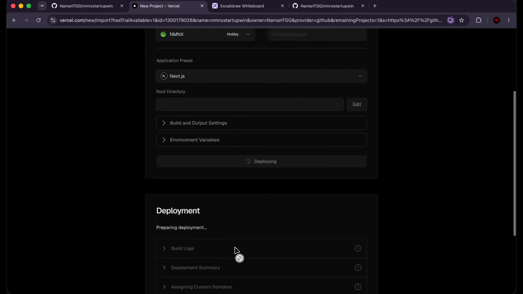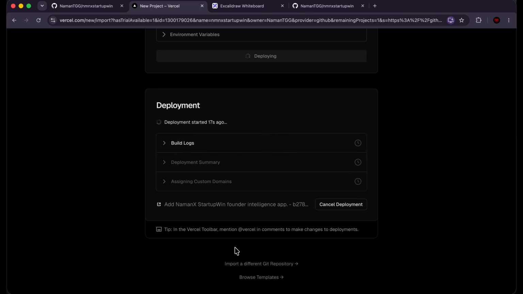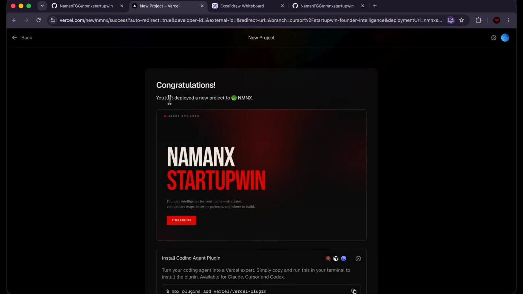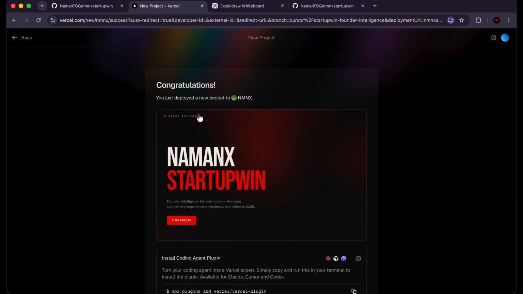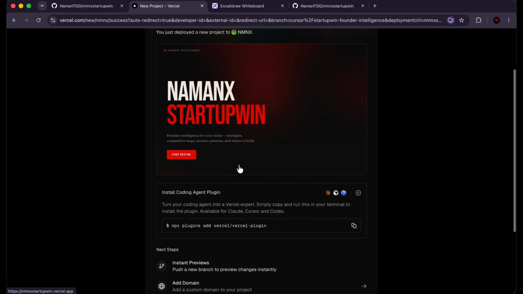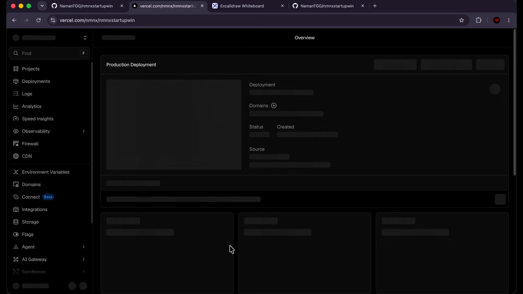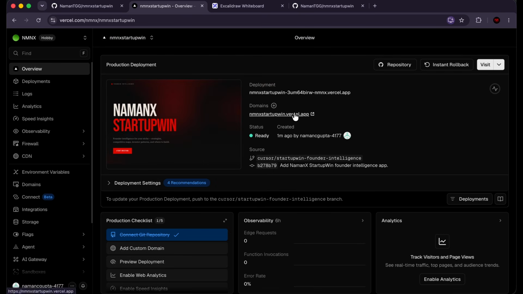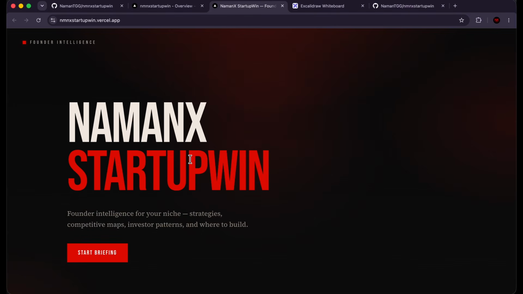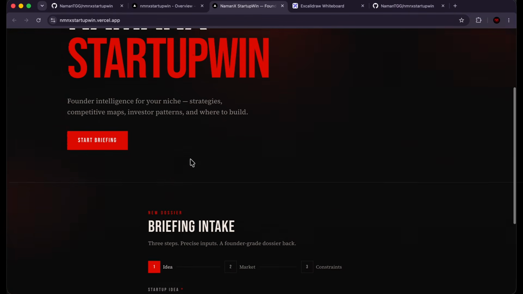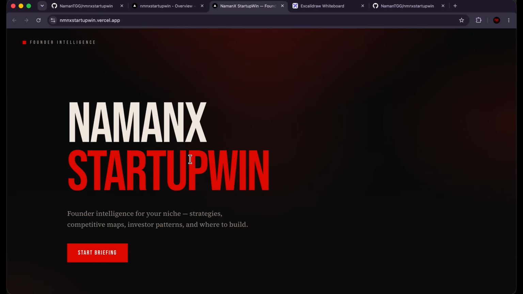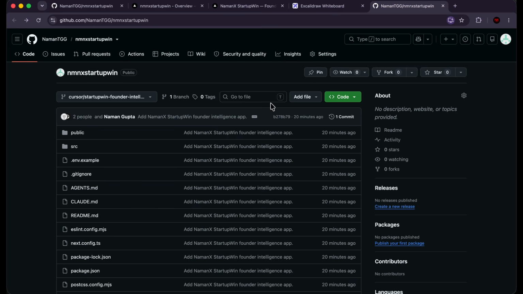What we want is a link that we can share with other people. And that link is going to be accessible to anyone all over the world. So we've deployed the application that we built with Cursor so that anyone can access it. Let's just wait for Vercel to deploy our application fully. All right, and boom, it's saying, congratulations, you just deployed a new project to NMNX. And it's saying, this is our application. What we can do now is continue to dashboard, and it's going to give us this link. Right over here, if I click on this link, it takes me to this application, and this is exactly what our application was. So we have the app that we built with Cursor. We took that code, we pushed it to a GitHub repository, all right, using Cursor.